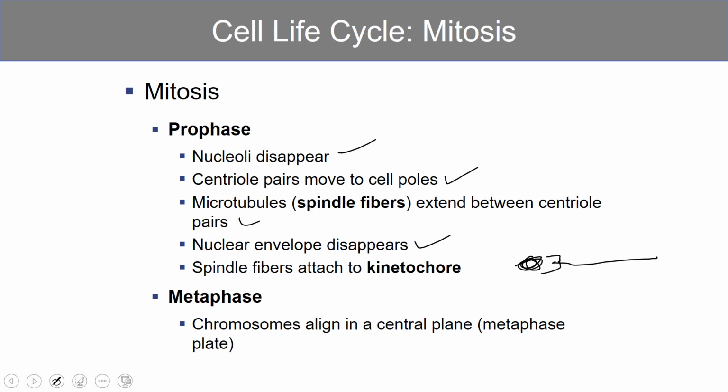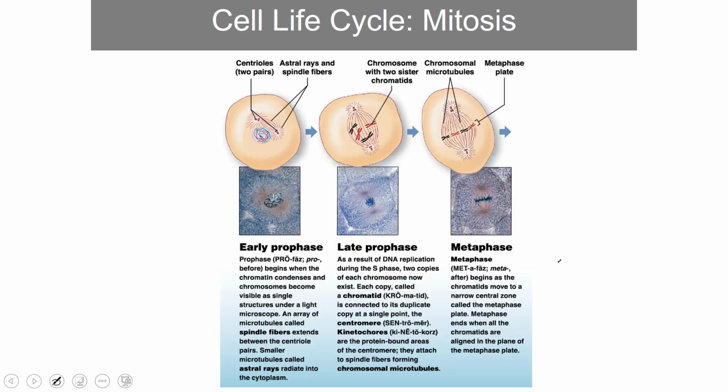During metaphase, the chromosomes align in the central plane called the metaphase plate. Here we see that happening. Here we have prophase. So you get a disappearance of the nuclear envelope. You get the centrioles moving to opposite poles of the cells. You get the formation of the spindle fibers as they reach out and connect to the kinetochores located on the centromeres. And then we move into metaphase, where you get an alignment of the chromosomes along the metaphasial plate.